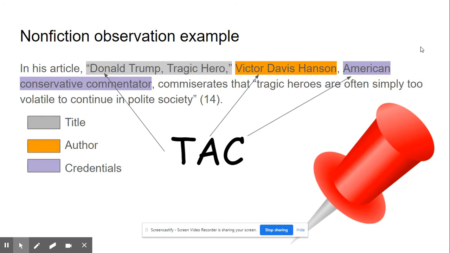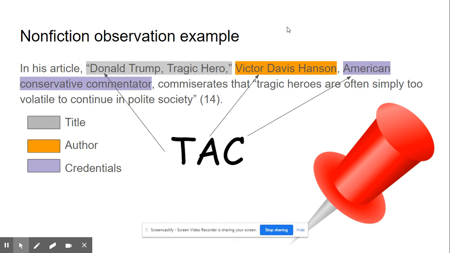So in this nonfiction example, I have three things highlighted. If you notice in this first kind of grayish purple color, that is the title. So our T here is Donald Trump, Tragic Hero. In orange, I have the author. His name is Victor Davis Hanson. And then in purple, I have his credentials. He is an American conservative commentator, meaning someone who talks about conservative values in America.